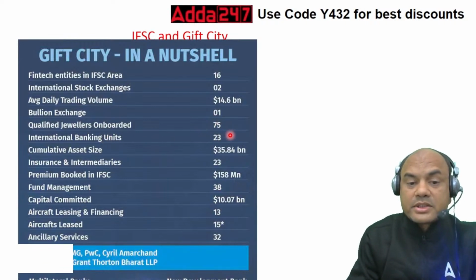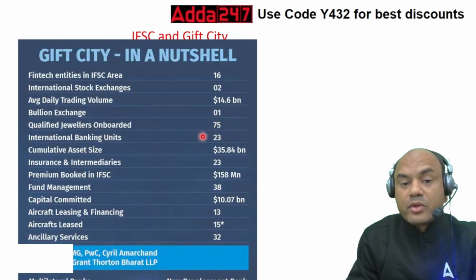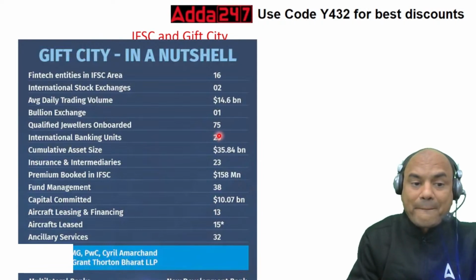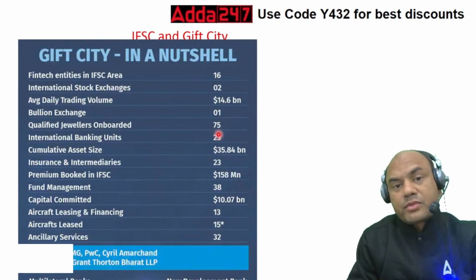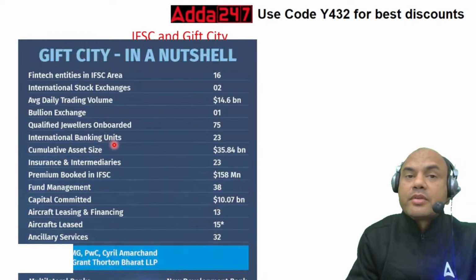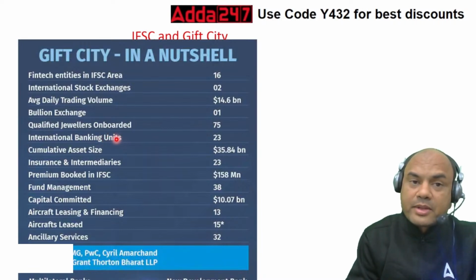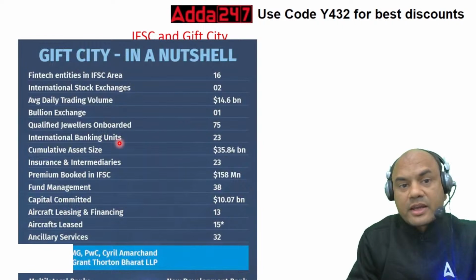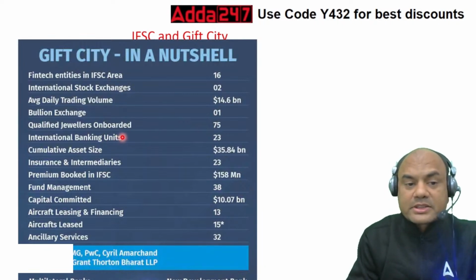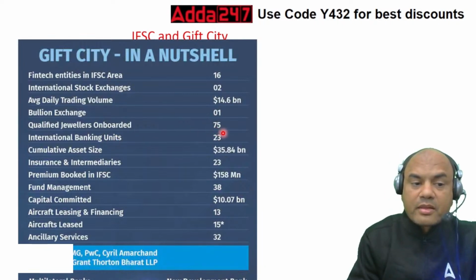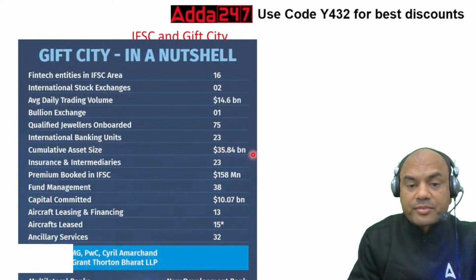International banking units: 23. IBU we call it, IBU. These IBUs are of local banks also. SBI is also having one IBU, PNB is having one IBU, HDFC Bank having IBU, Axis Bank having IBU. Cumulative asset size 35.84 billion. Now this will go on rising.